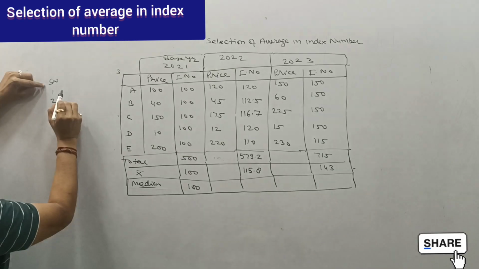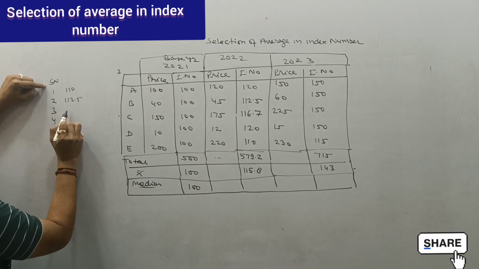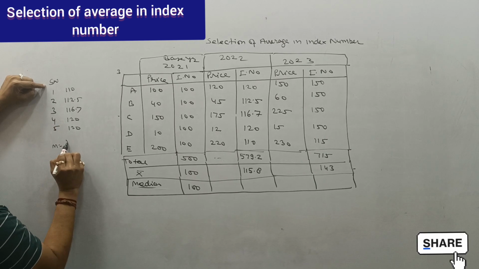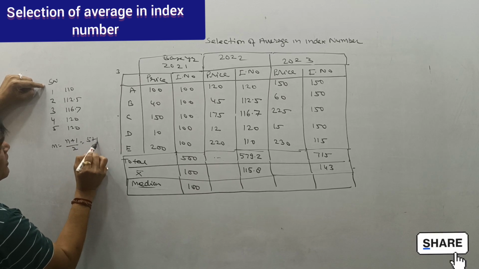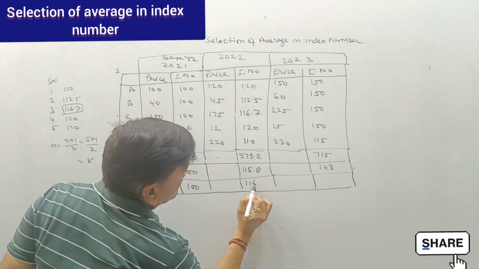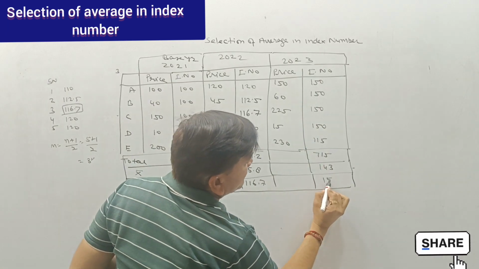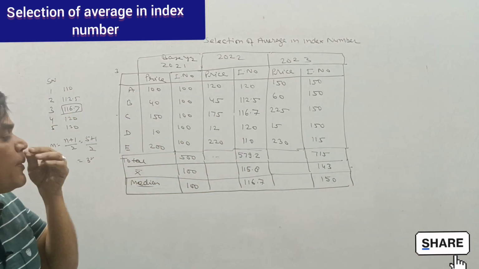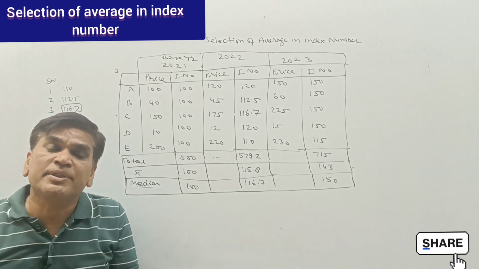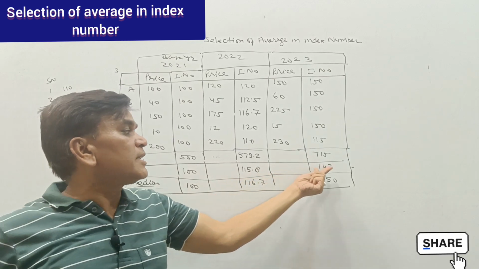So the smallest is 110, then 112.5, then 116.7, then 120, then 120. So the median is (n plus 1) upon 2, that is (5 plus 1) upon 2. So the median is the third item, so the median is 116.7. And in this one, the first, second, third, fourth are equal, so the median will be 150.